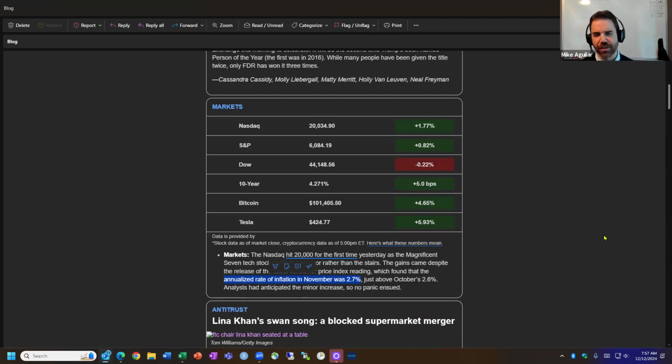It was early when I was reading this, so I thought, okay, maybe something's wrong. That's wrong. It's not an annualized rate in November, 2.7%. Now, because of the magnitude, it's not that big of a deal, but I'm a nerd, a stickler for this stuff. So I want to make sure that you understand what the actual number was and why that statement is wrong.